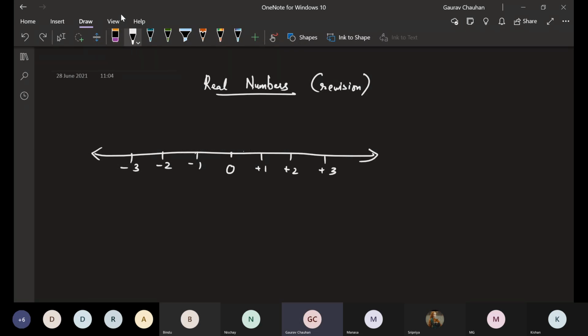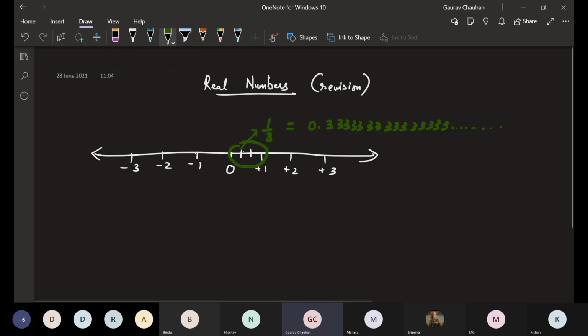For example, if I were to divide this line segment into 3 parts, this first point will become 1 by 3. If I have to write that in decimals, it will become 0.333333333333333, and it will keep on going and going. Unending, but it can still be written as a decimal.